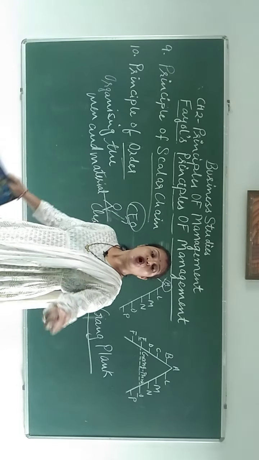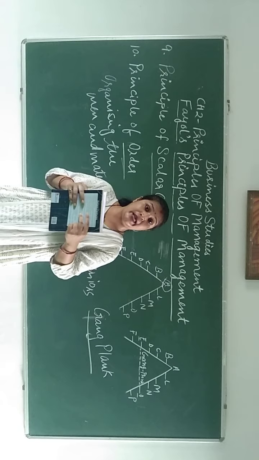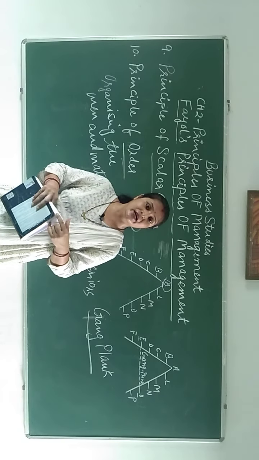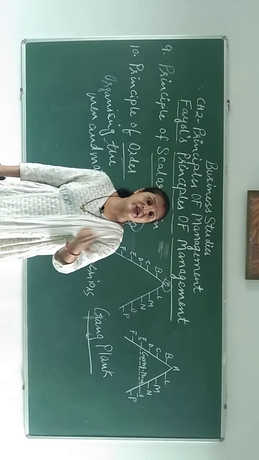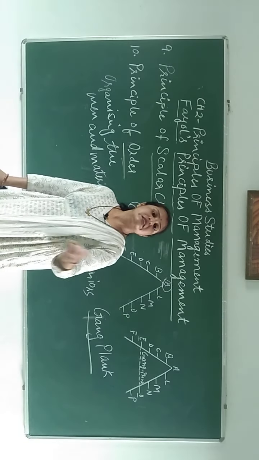If in the library we keep all the books combined together, it will be difficult for the students to find out what book they want.